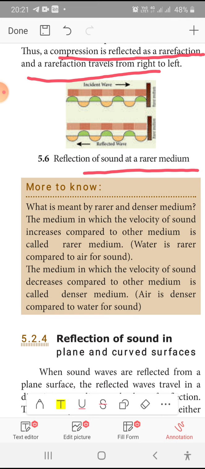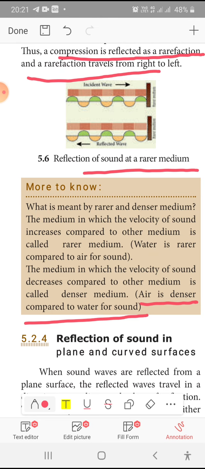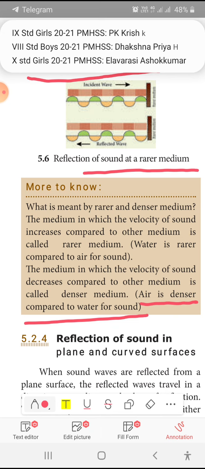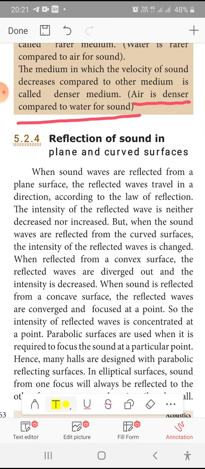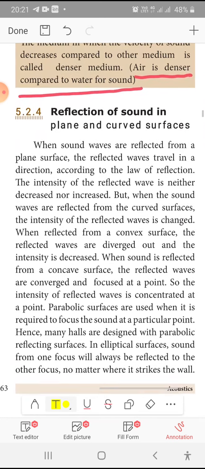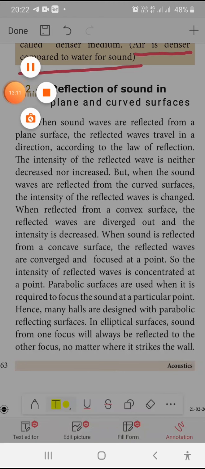Air is denser compared to water for sound. This is the thing you have to keep in mind. You should not confuse light and sound. For light, water is the denser medium. For sound, water is the rarer medium. Then, in the straight surface, we have seen the reflection of sound. Now in the next video we are going to see the reflection of sound in plane and curved surfaces.